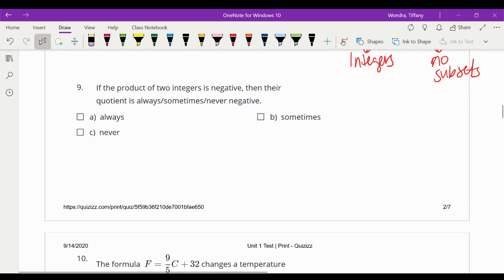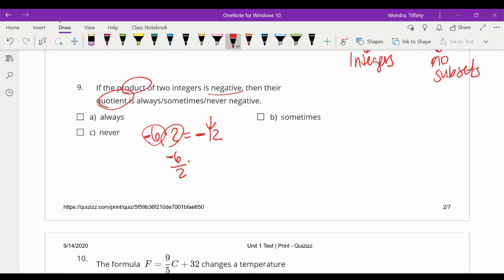If the product of 2 integers is negative, product means multiply. Let's do a number that would be easier to divide. Let's say 6. If the product of 2 integers is negative, which means one of them has to be negative. So in order to get a product to be negative, one of these 2 has to be negative, not both. Then I would take those 2 numbers, then their quotient is always going to be negative.